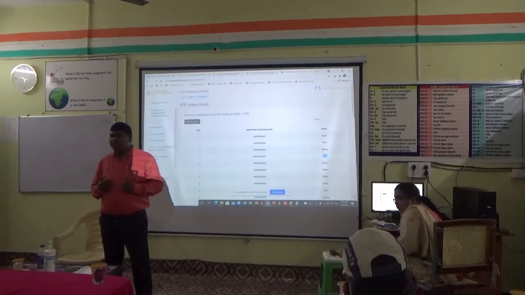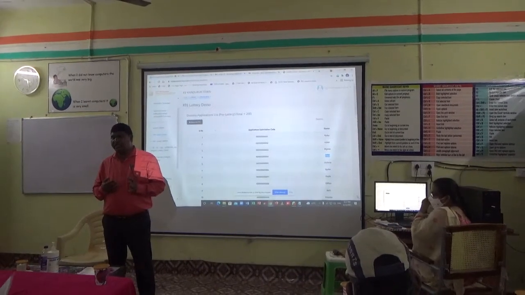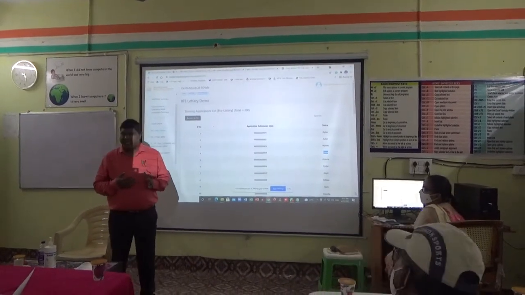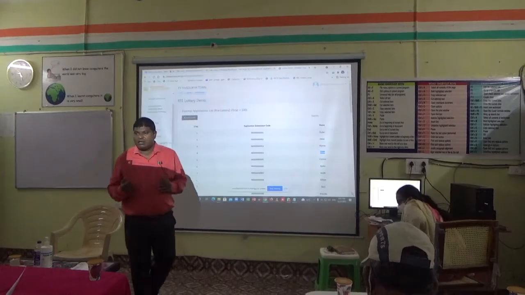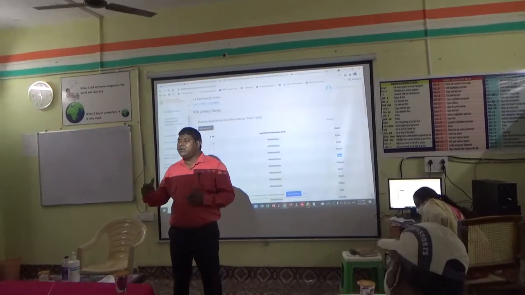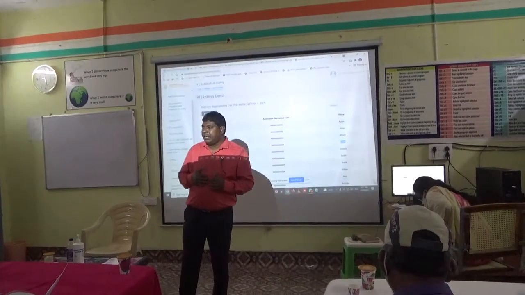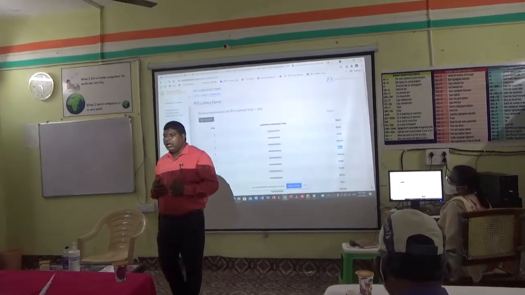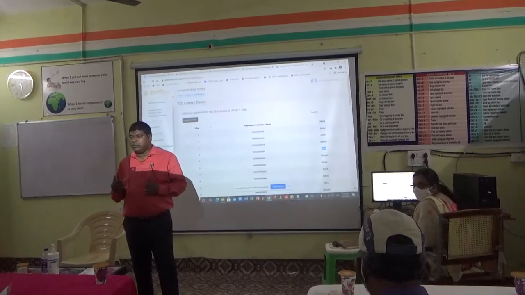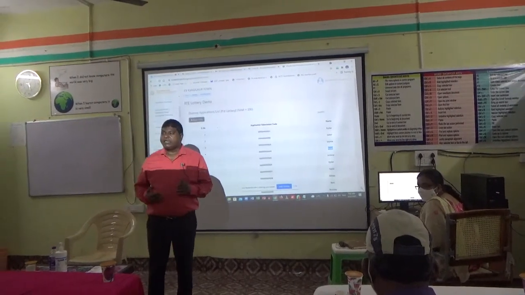They come under category 2. Category 3 means transferable and non-transferable state government employees. Category 4, transferable and non-transferable public sector undertakings of state government.